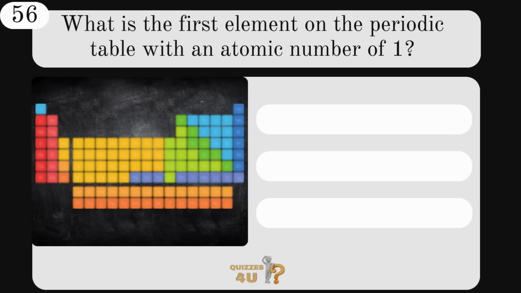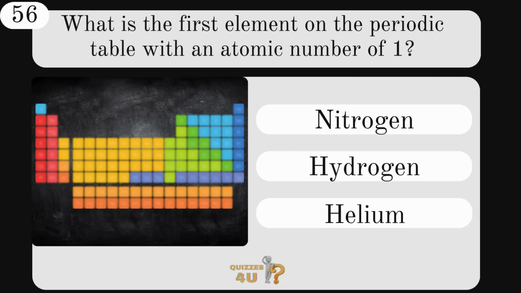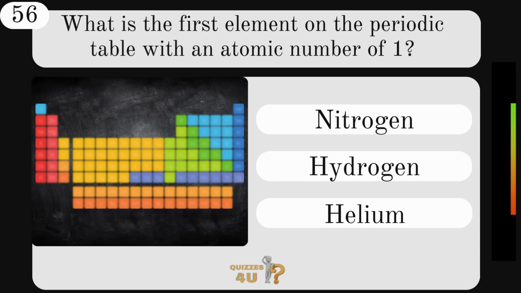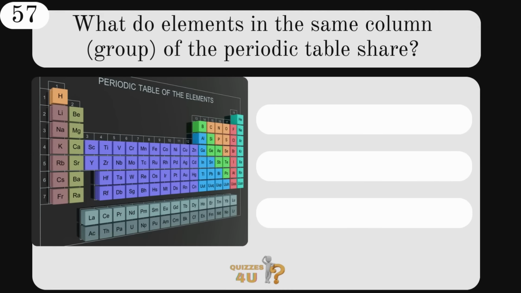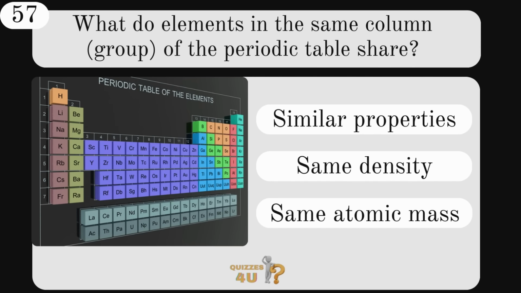What is the first element on the periodic table with an atomic number of 1? Nitrogen, hydrogen, or helium? The answer, hydrogen. What do elements in the same column of the periodic table share? Similar properties, same density, or same atomic mass?